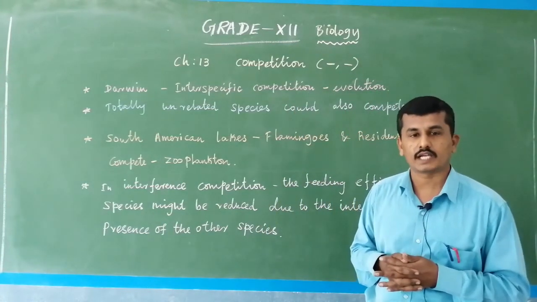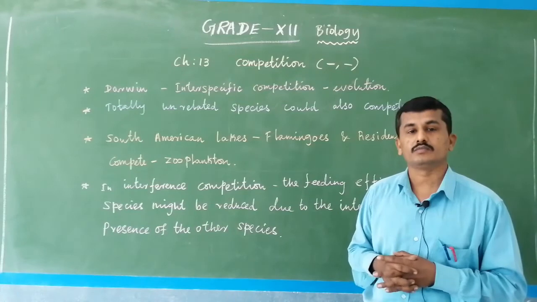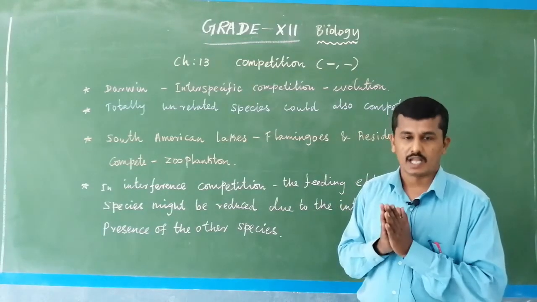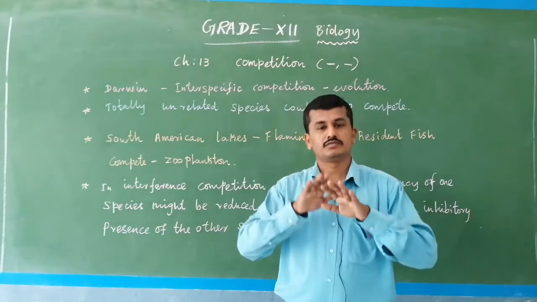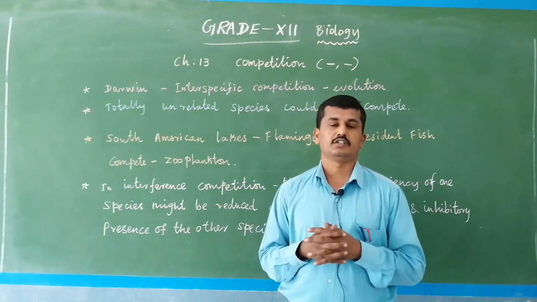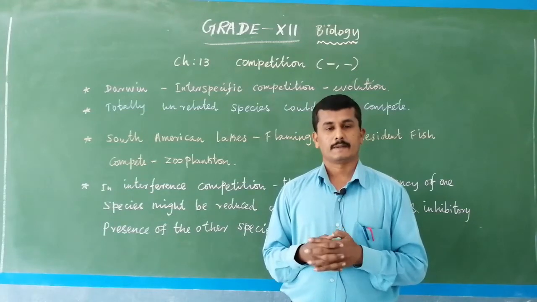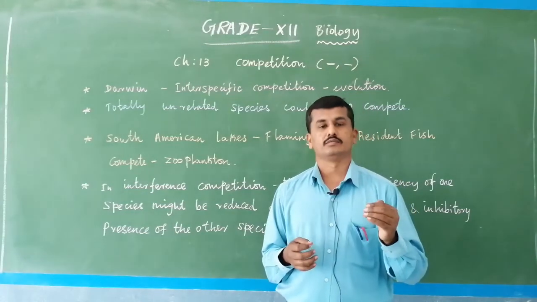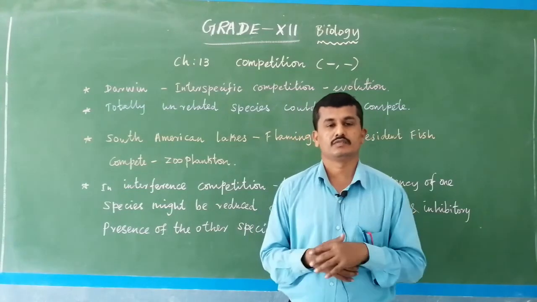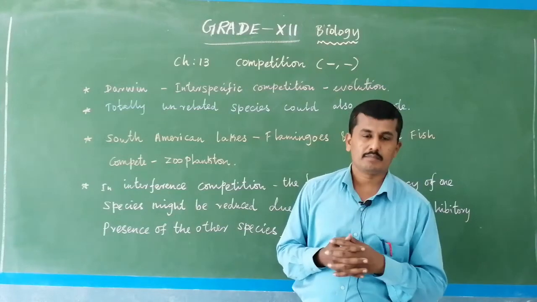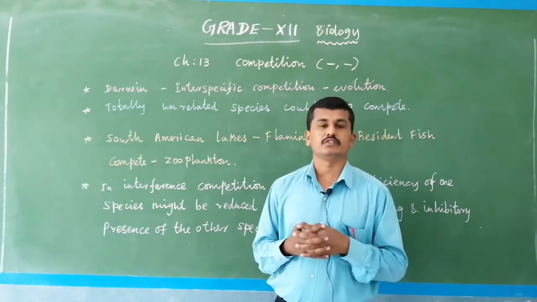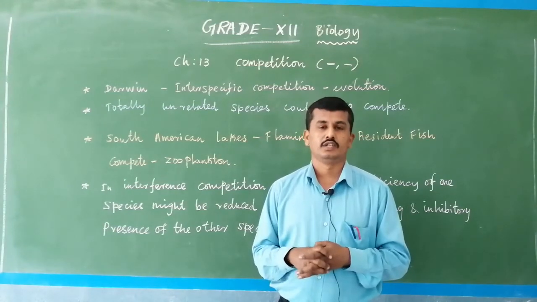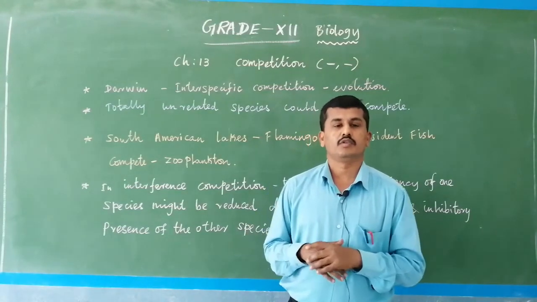What is meant by zooplankton? Organisms that float on the surface of water are known as plankton. Plankton means microorganisms which float on the surface of water. There are two categories: phytoplankton and zooplankton. Phytoplankton are photosynthetic microorganisms floating on the surface of water.